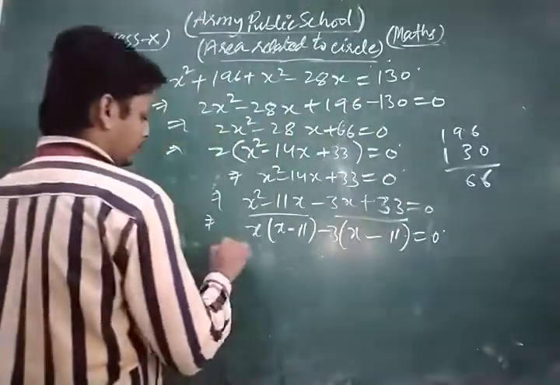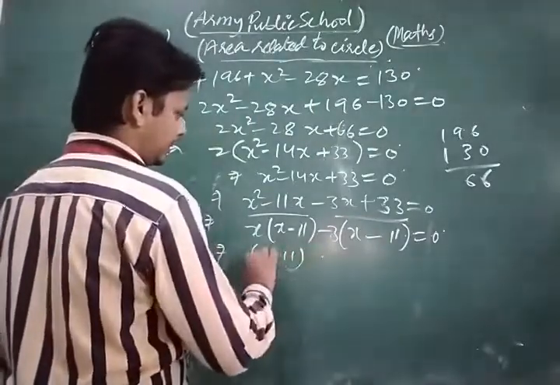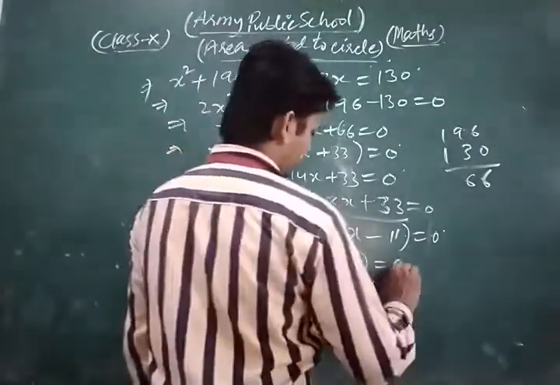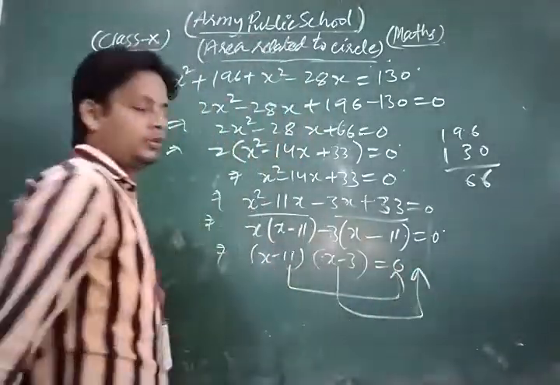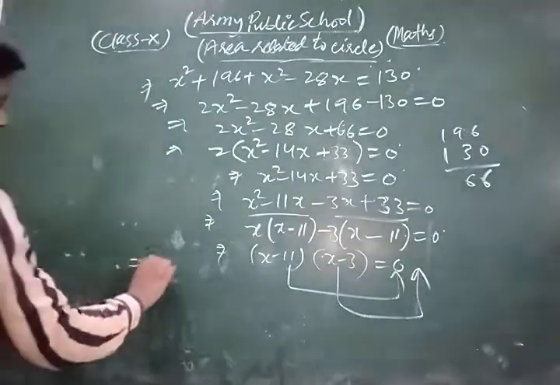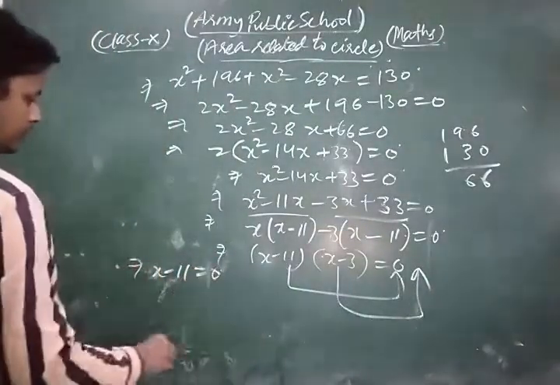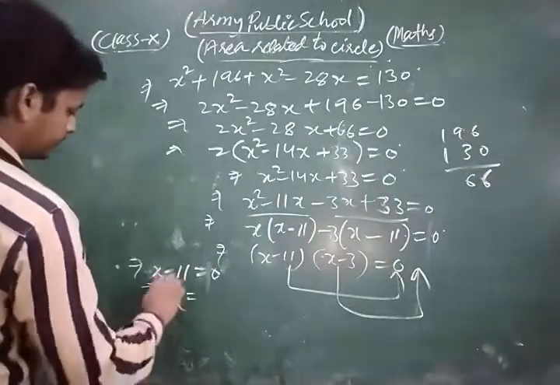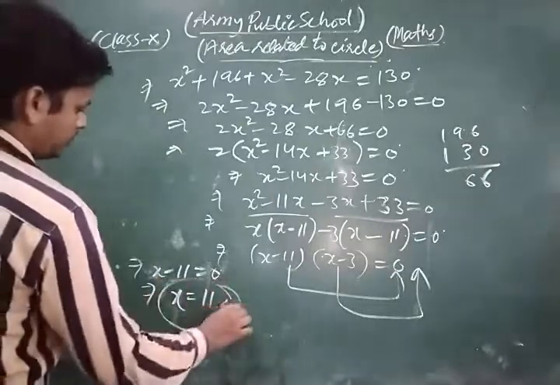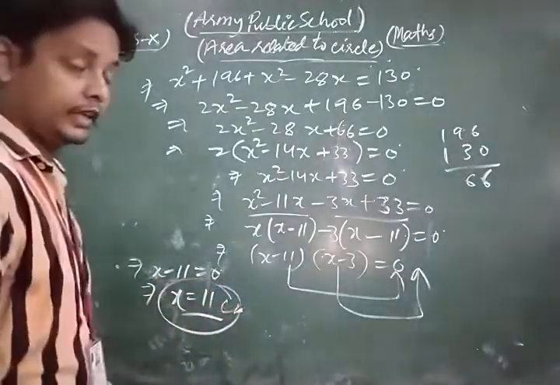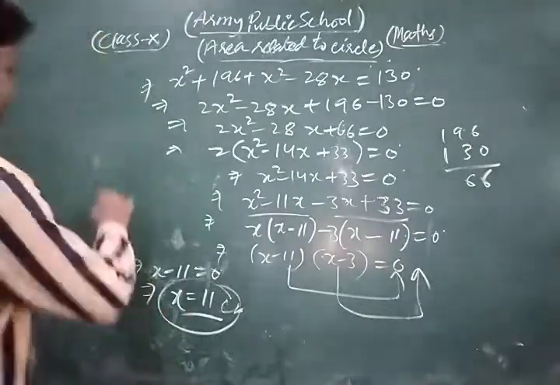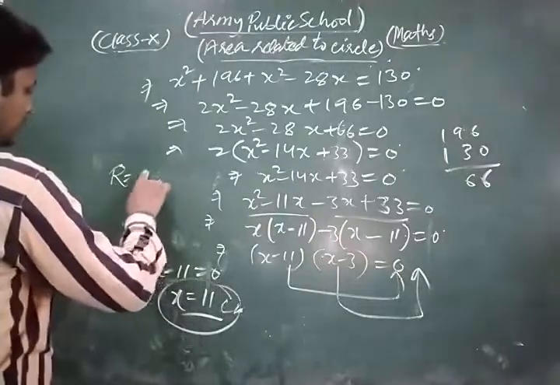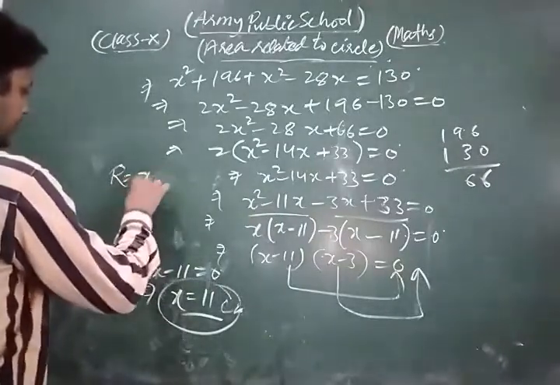Now dear student, x minus 11 in one bracket and x minus 3 in one bracket is equal to 0. If we take this equal to 0, and x minus 11 is equal to 0, then we get x is equal to plus 11. So we take only 11. So look, the radius of the circle is what? We take capital R as x, so this one is 11 centimeter.